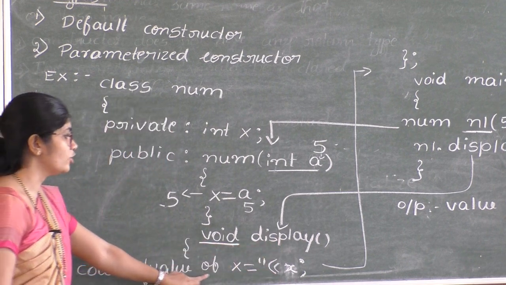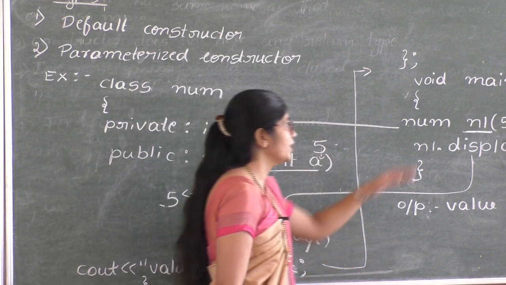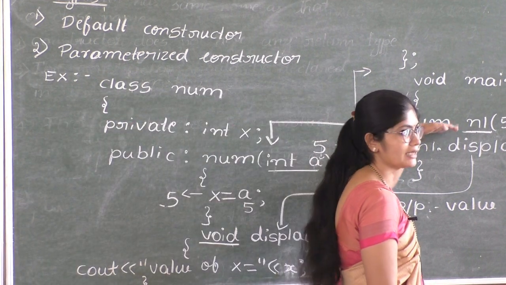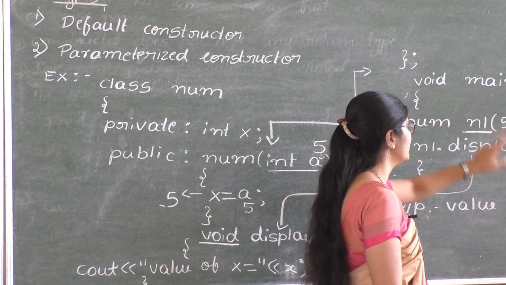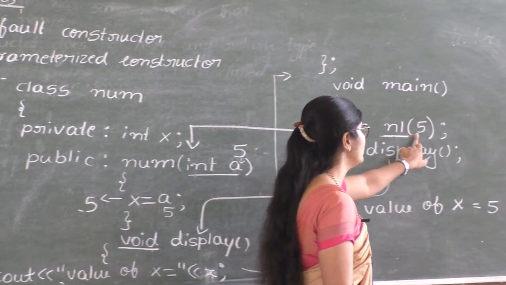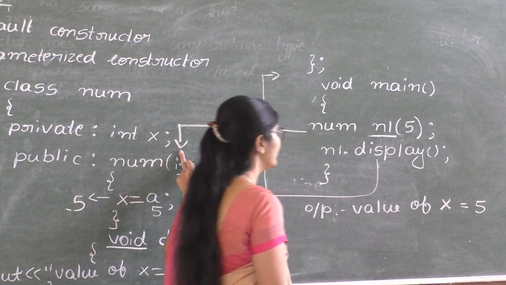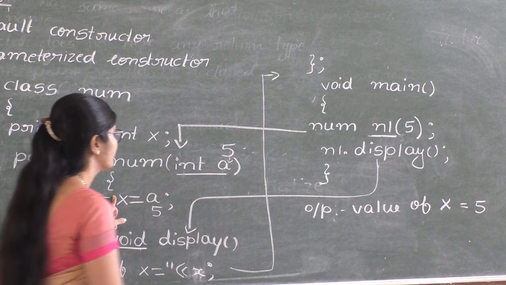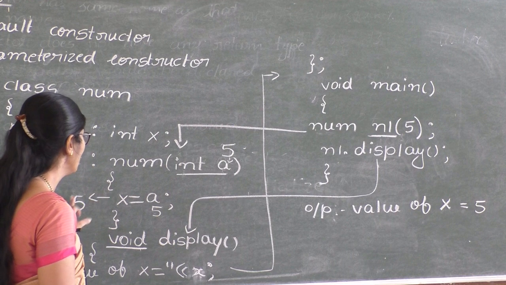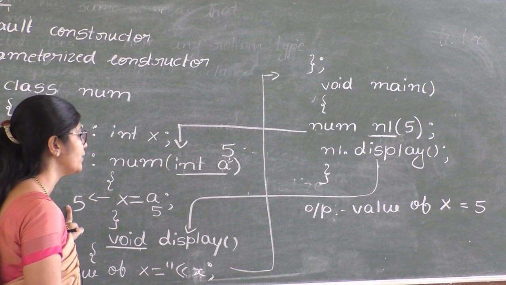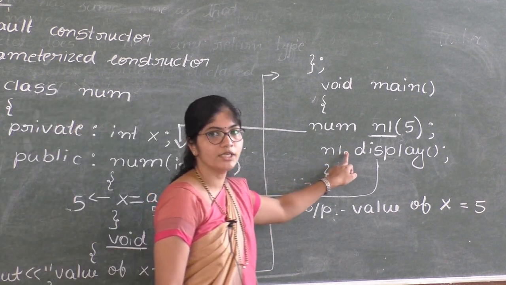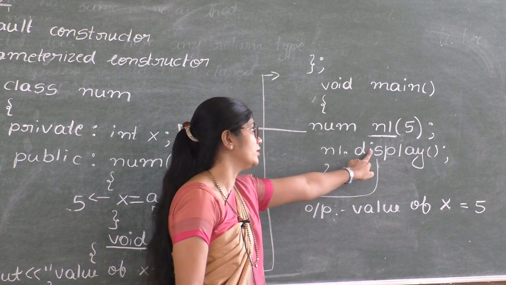It displays value of x, and in main function num is the name of the class, n1 is the object name, and we are passing value 5. When we create the object, parameterized constructor is called, and value of x is initialized to 5. Now the value of x will be 5, and through the object n1 display function is called.